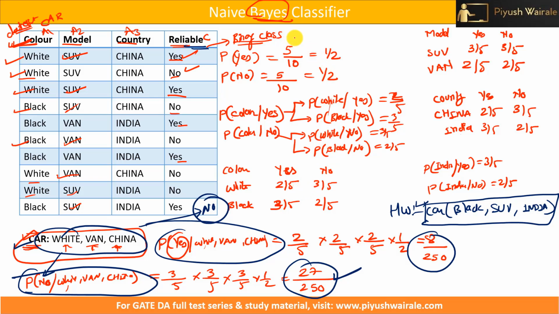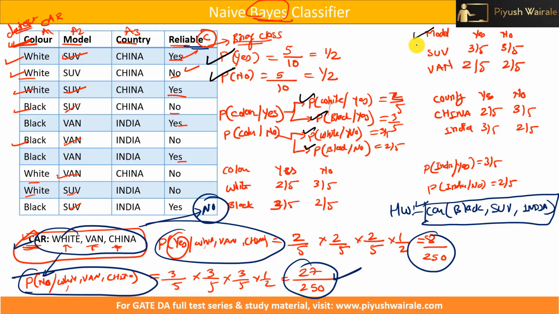So first is the prior probability for a given class, so that will be these two first, yes or no. Then we need to find out the probability of each feature taking some value, given that yes or no. So here you can see 1, 2, 3, 4, and the same thing we can invert for this particular feature model also, because we are finding out 4 parameters here.